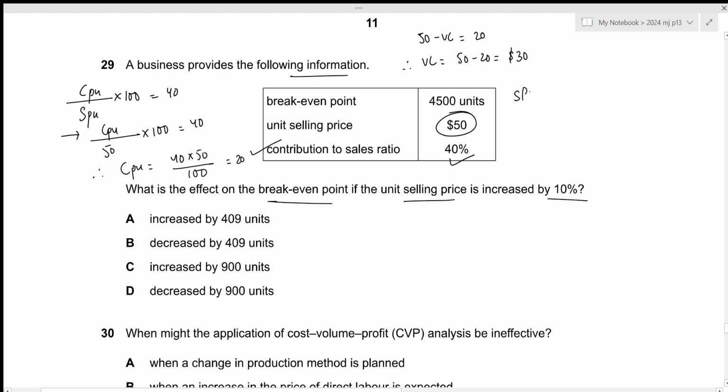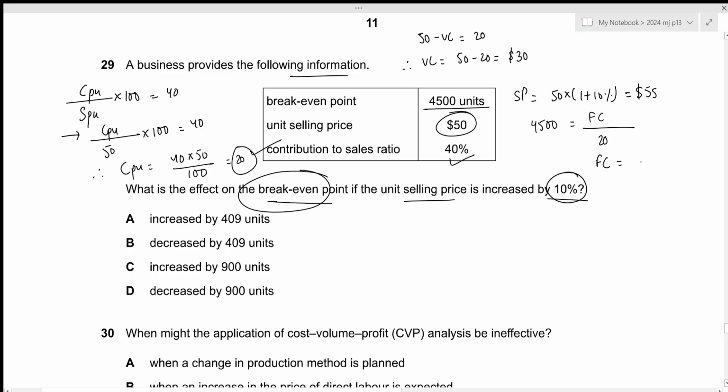Now let us increase the selling price. We need to increase it by 10%. So 50 times 1 plus 10%. This results in the value of 55. Now we again need to calculate the new break-even point. Firstly, we also need to calculate the fixed cost using the formula for break-even point. So 4,500 is equal to the fixed cost divided by contribution per unit of 20. So the fixed cost will be equal to 4,500 times 20. Which is 90,000.